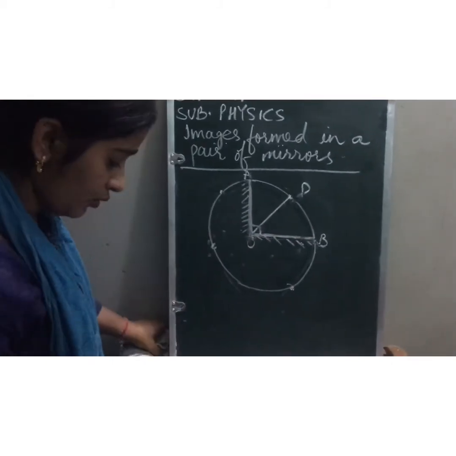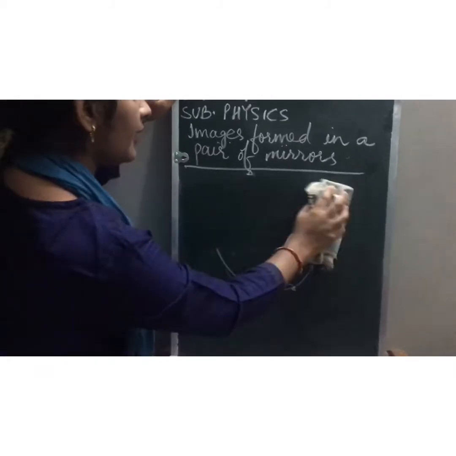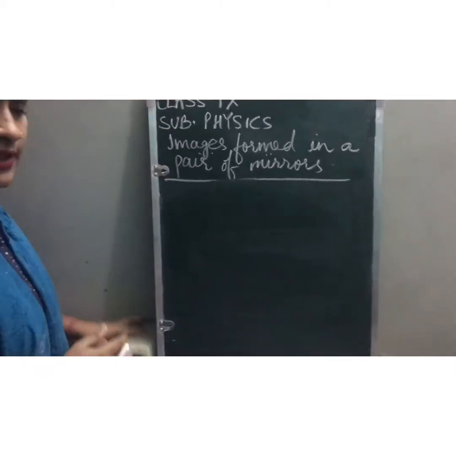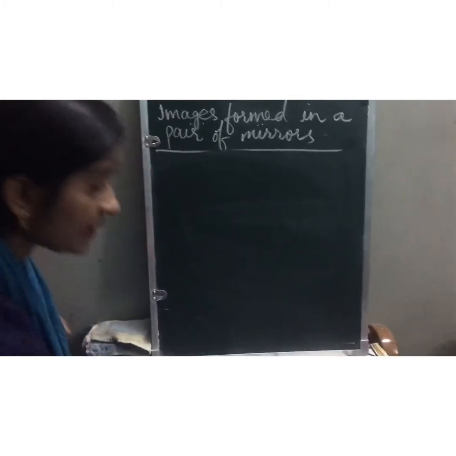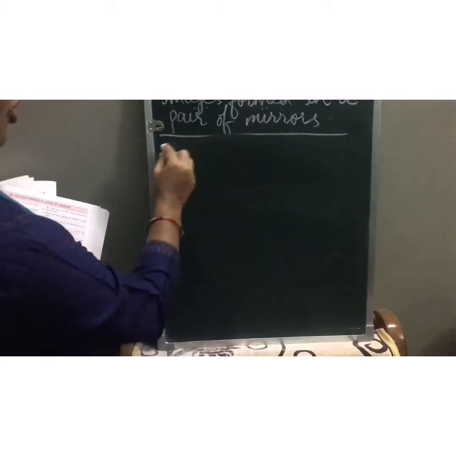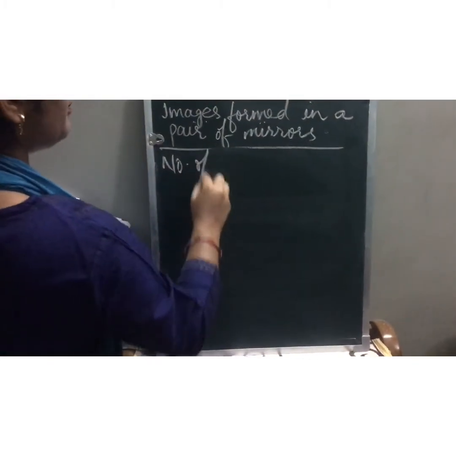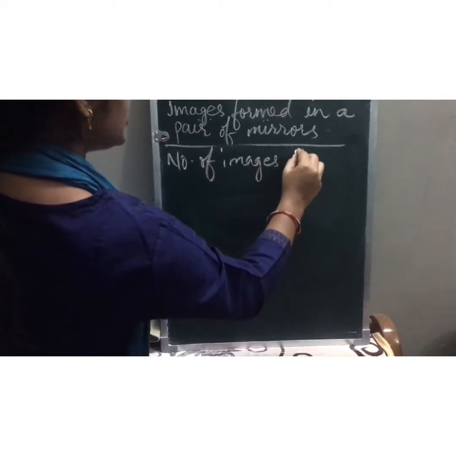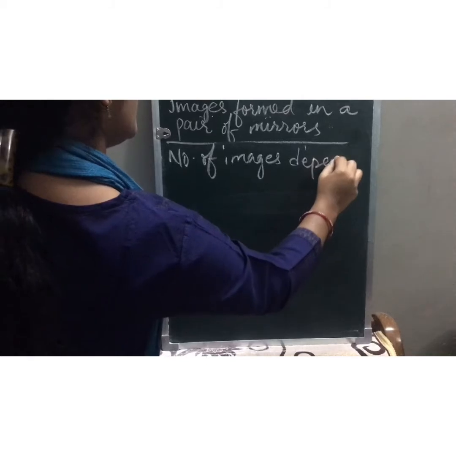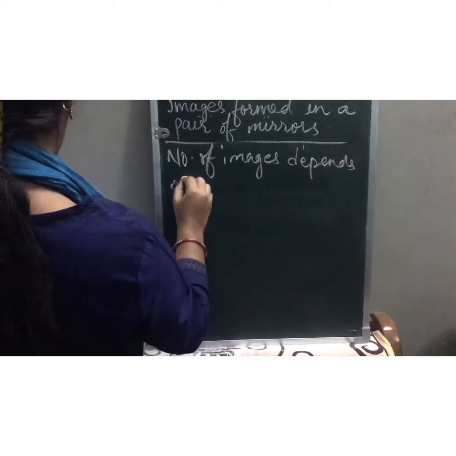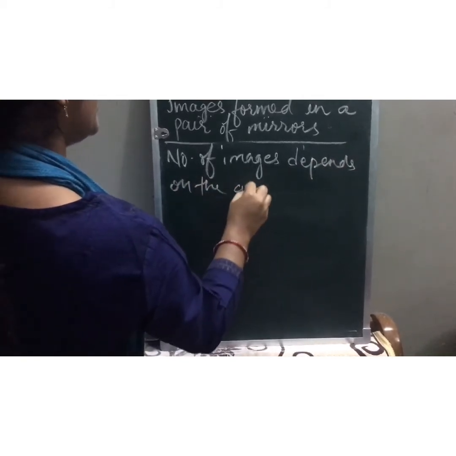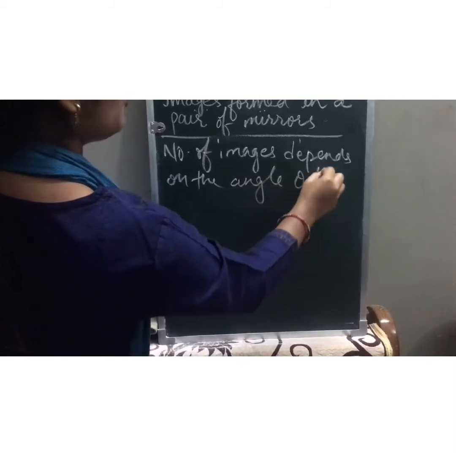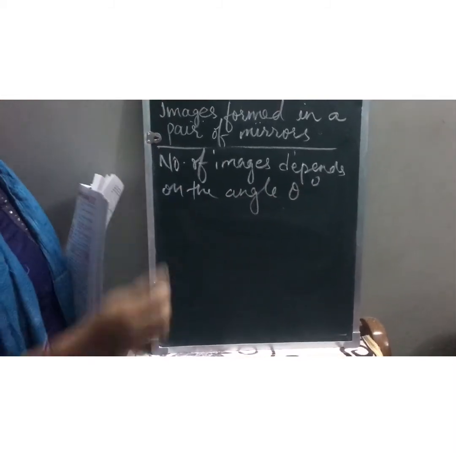Now children, see, the next important thing to understand is that the number of images formed in a pair of mirrors always depends on the angle theta degree, at which the two mirrors are inclined to each other.